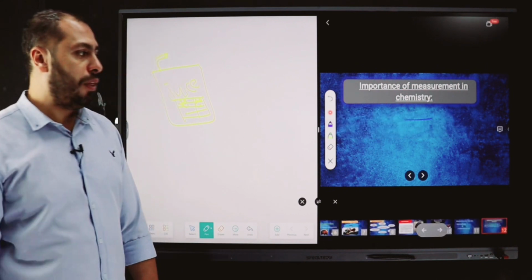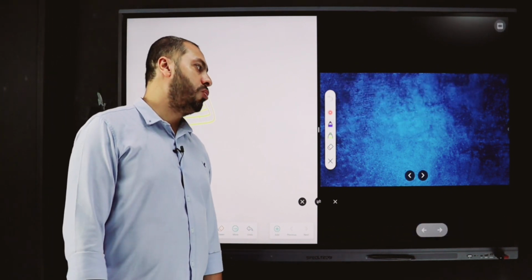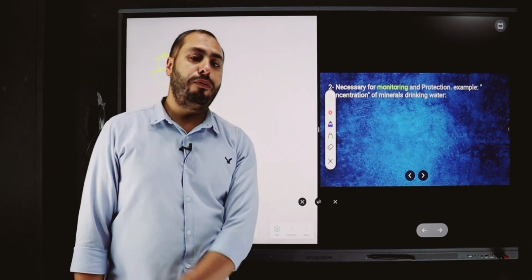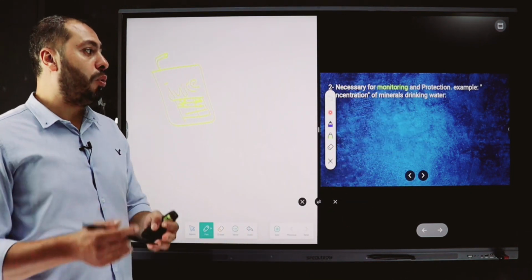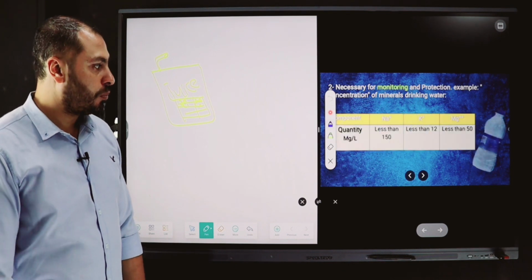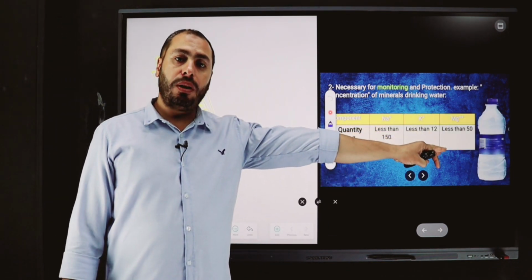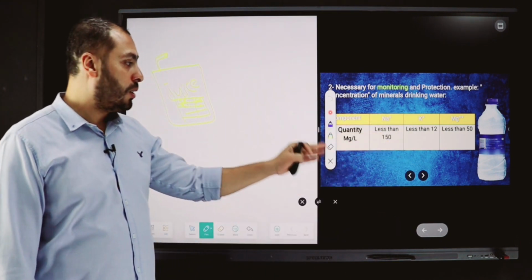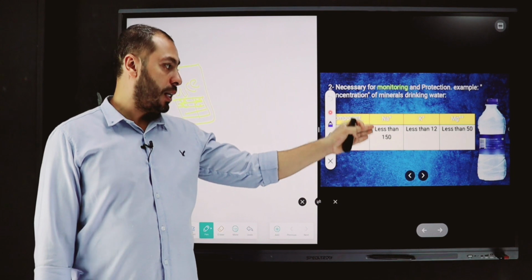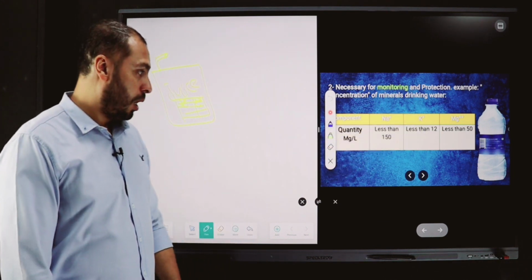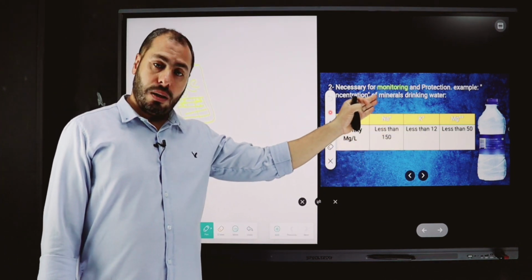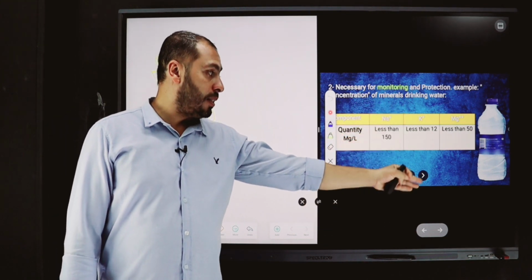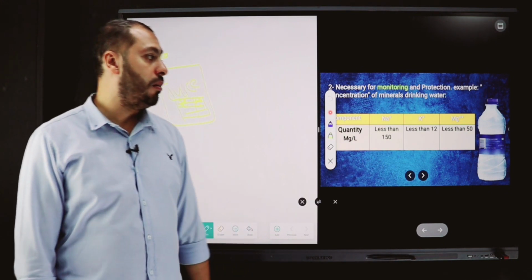Okay. Another thing for the importance of measurement in chemistry. What is it? It's necessary for monitoring and protection. For example, if we have a bottle of mineral water, this mineral water contains some components like sodium, potassium, and magnesium ions. Ratio of sodium ion less than 150, potassium less than 12, magnesium less than 50.